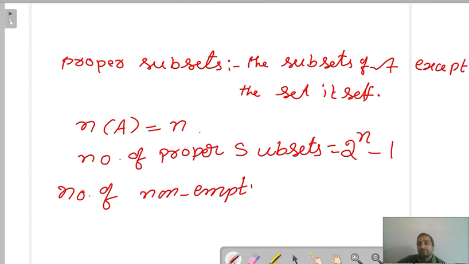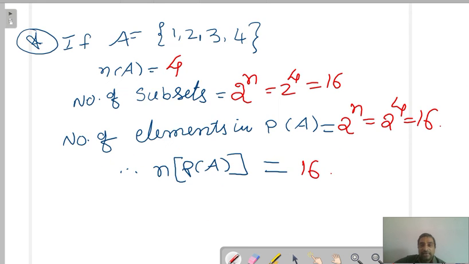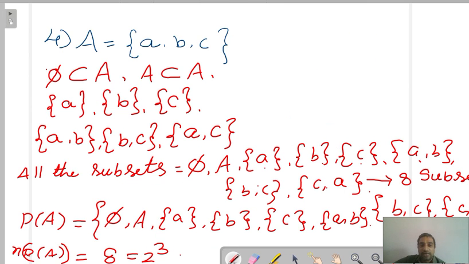Now, the number of non-empty subsets. This is very, very important for objective type questions. They won't ask just subsets; they used to ask proper subsets, and the number of non-empty subsets. How many non-empty subsets are there? Can anybody say? Yes, whatever you are saying is correct.